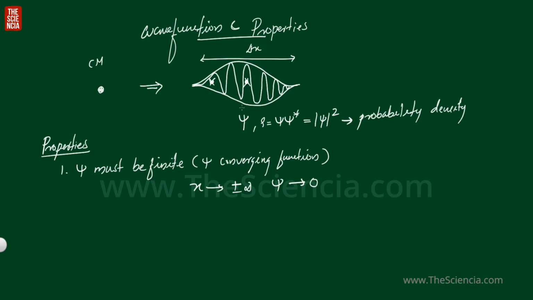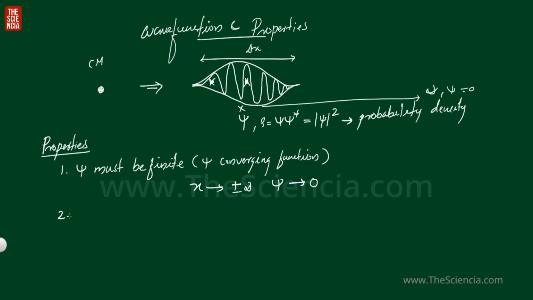See, suppose this is our x-axis. At this position there is psi, but when we go to infinity, psi equals 0. There will not be any wave function corresponding to this particle. So the wave function is limited to a certain region, that is the delta x region, and beyond that region the wave function should be 0.